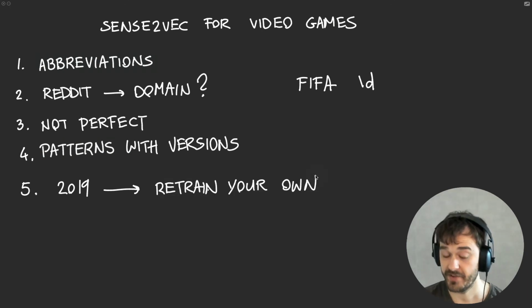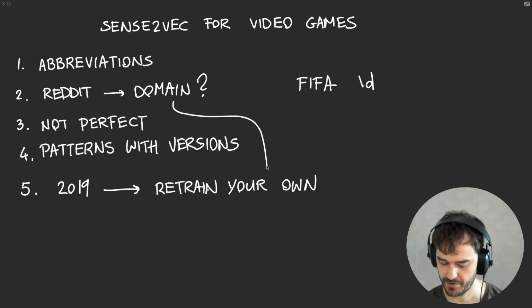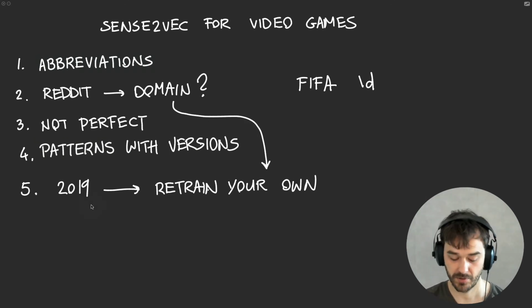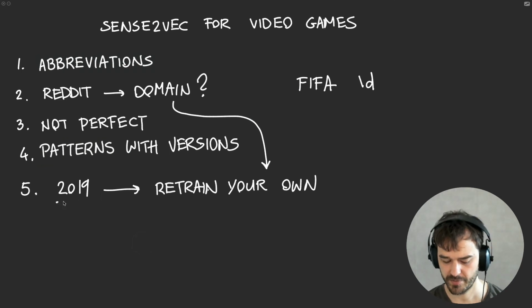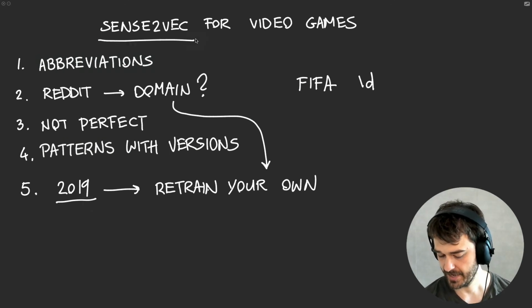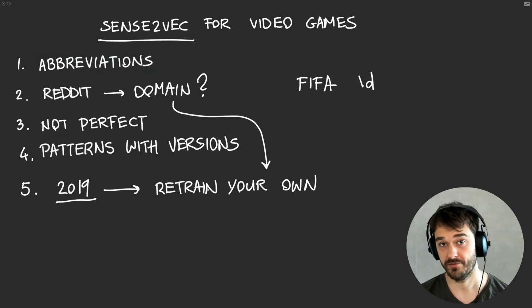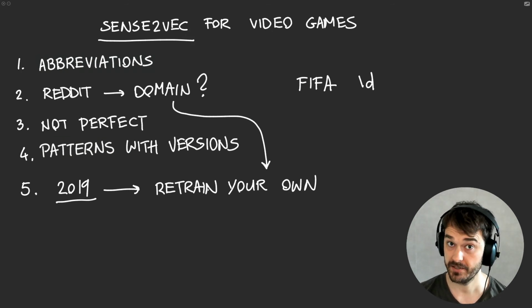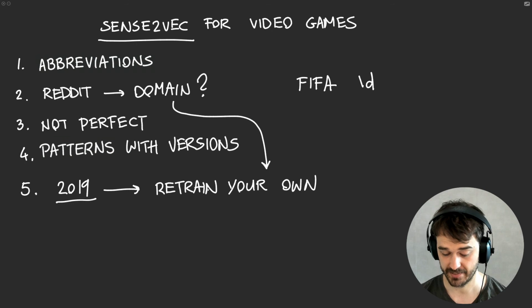And that can be a very valid technique, especially if you're dealing with your own domain and if you have your own training data. But in general, it helps to remember that you probably want to retrain these systems if you're using more and more recent data. But that said, in general, I think that Sense2Vec has a couple of very unique and useful features that can make it easier for you to annotate named entities like video games.